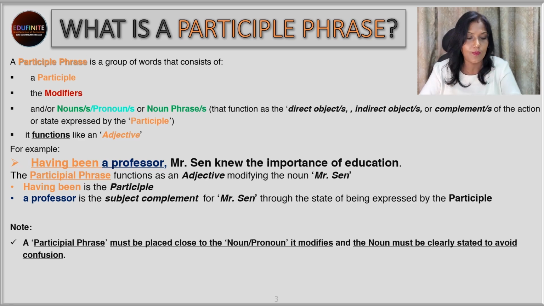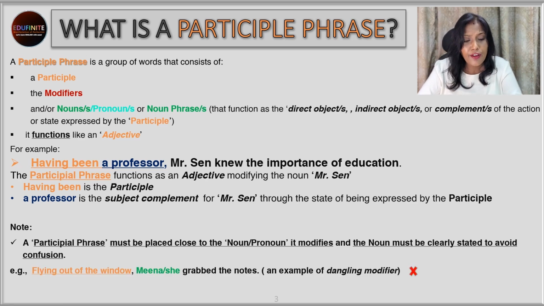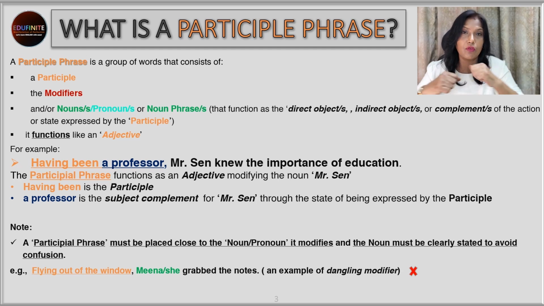And let's see how. Now, look at this sentence. Flying out of the window, Meena, or you can say she, because you can replace it with a pronoun, she, grabbed the notes. Now, if you place it like this, what happens? Flying out of the window, Meena. So it seems Meena is flying out of the window. Grabbed the notes.